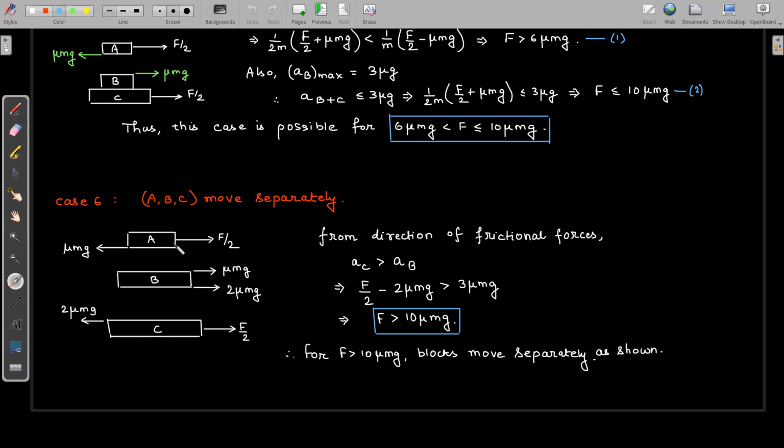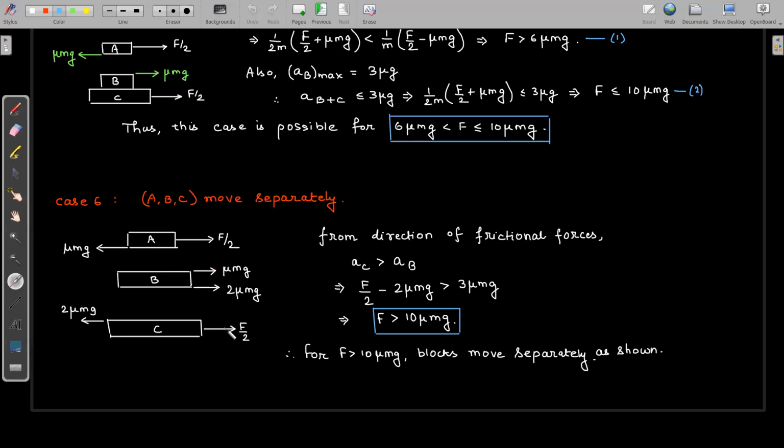Now what is the condition under which we have applied this kinetic friction on block B towards right? We have assumed that the acceleration of C should be greater than the acceleration of B. If C is having greater acceleration, then with respect to C, B will be falling behind. So that is why the frictional force on block B will be towards right, which is 2 mu mg.